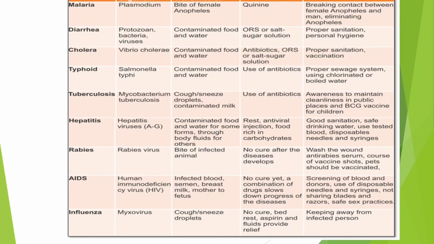These are the various diseases which can be cured. Malaria is caused by Plasmodium, by the bite of the female Anopheles. Anopheles we need to kill, so that's why we have to eliminate the infection. So keep your surroundings clean. Diarrhea is caused by bacteria, protozoa, or viruses through contaminated water. We should make sure we drink proper water. Cholera, Vibrio cholerae, contaminated water. Typhoid, Salmonella typhi, contaminated water and food. Tuberculosis, Mycobacterium tuberculosis. So students, this whole paragraph is very important. Do go through it.